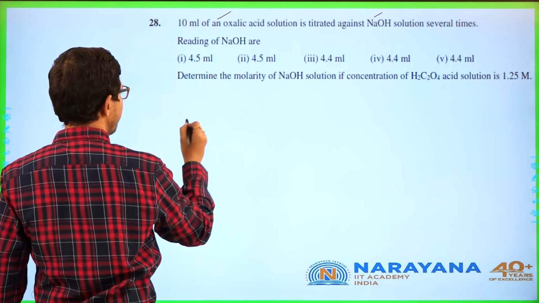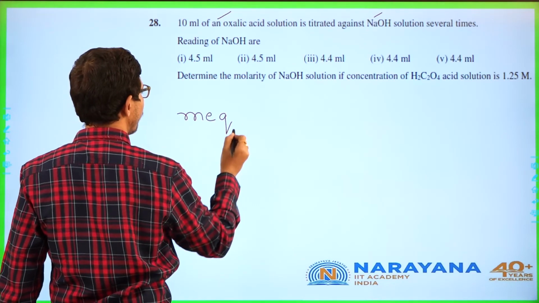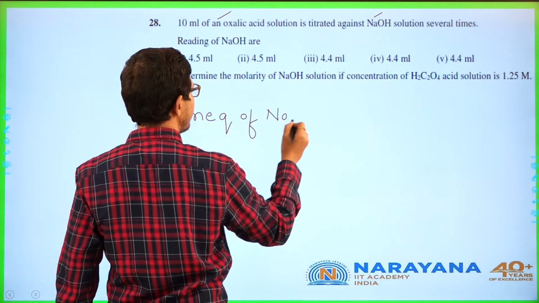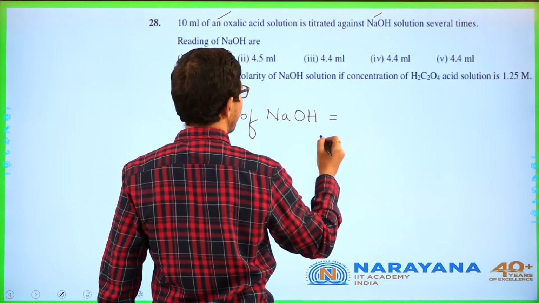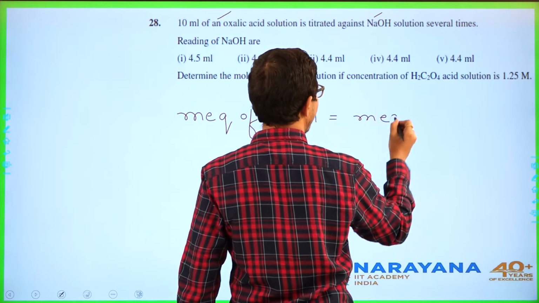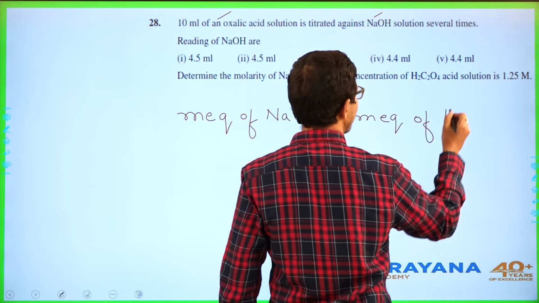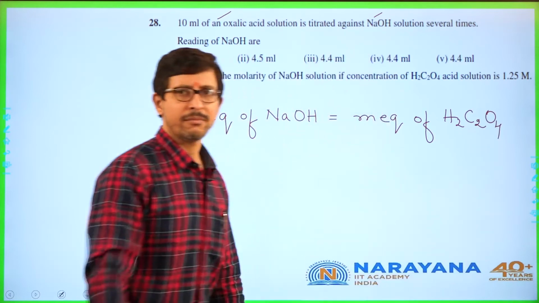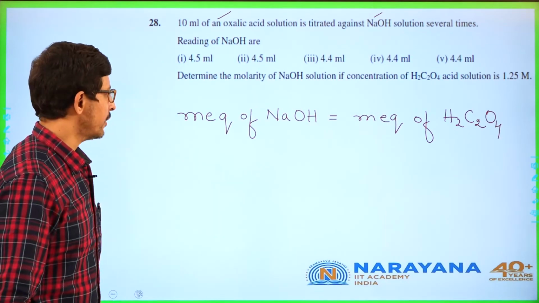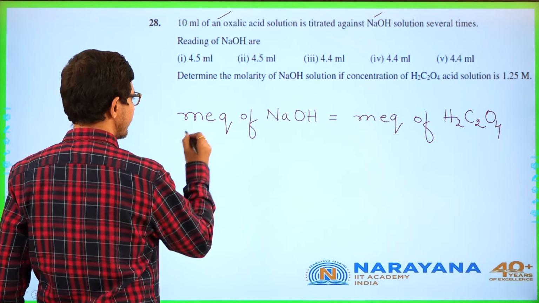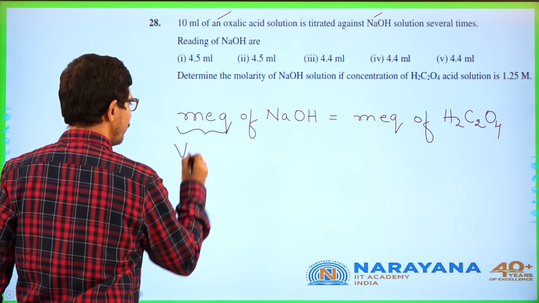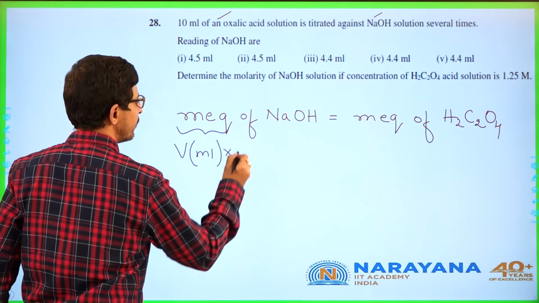It means milliequivalence of NaOH is equal to milliequivalence of oxalic acid. What is the formula of milliequivalence? Milliequivalence is volume in milliliter into normality.